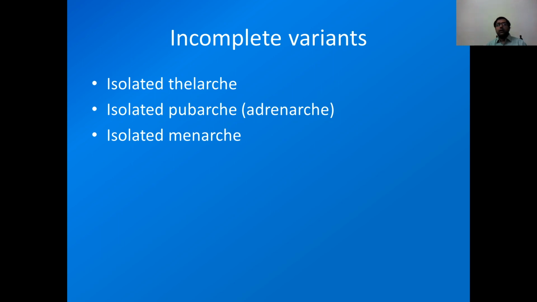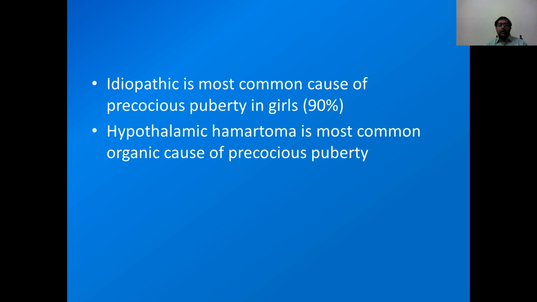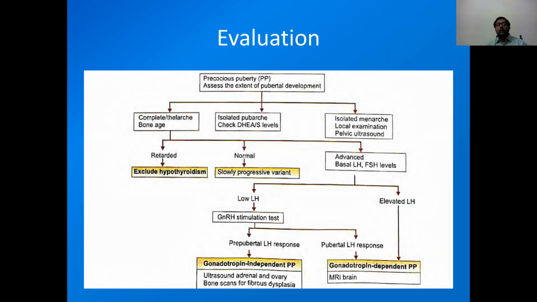Now, what are the incomplete variants in this? We can see isolated thelarche, isolated pubarche, or adrenarche in male, and isolated menarche. Idiopathic is the most common cause, found in approximately 90% of girls with precocious puberty. Among organic causes, hypothalamic hamartoma is the most common.